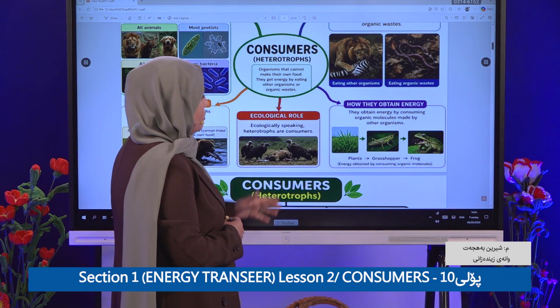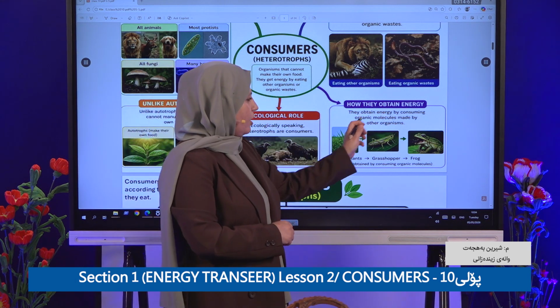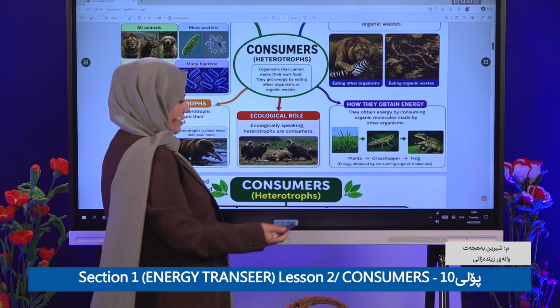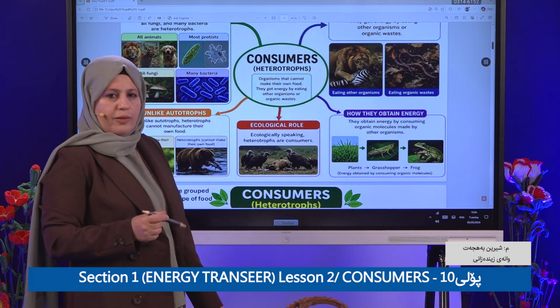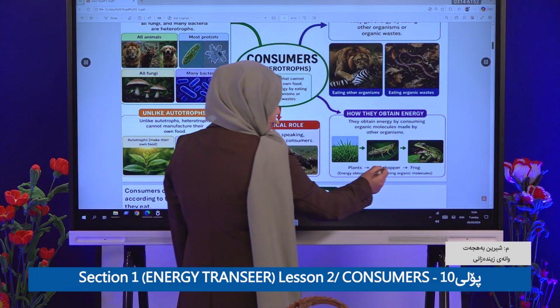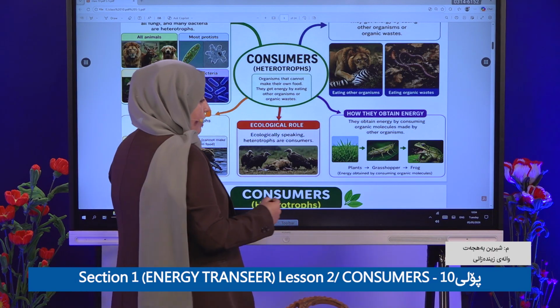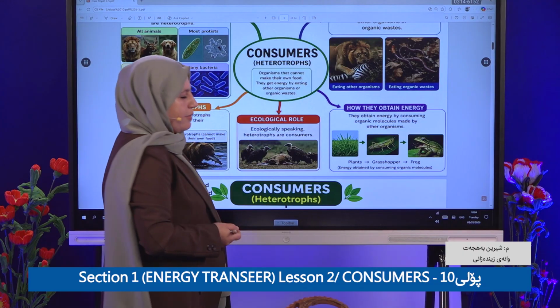So how do they obtain energy? They obtain energy by consuming organic molecules made by other organisms. For example, this is a plant, which is a producer or autotroph. The grasshopper starts to eat it and gets energy, and the grasshopper will be eaten by a frog.